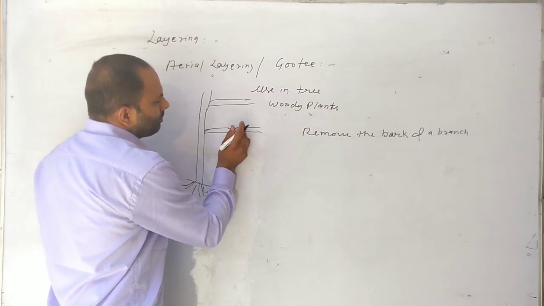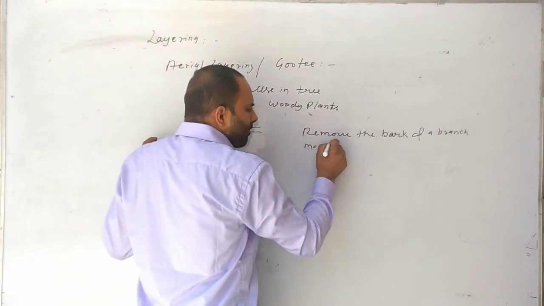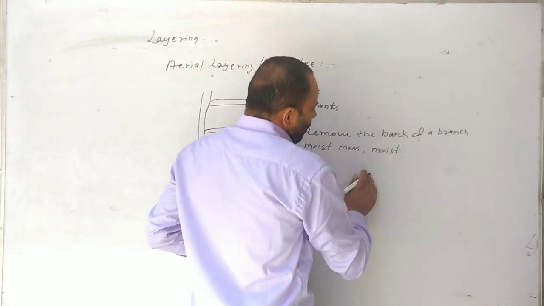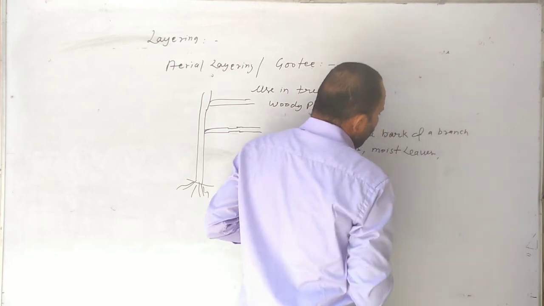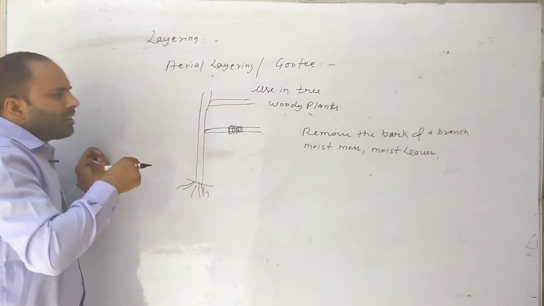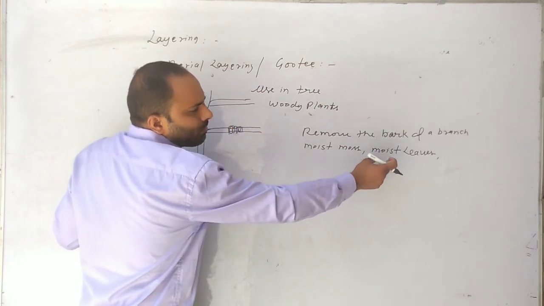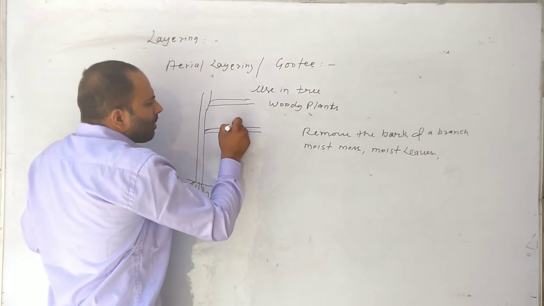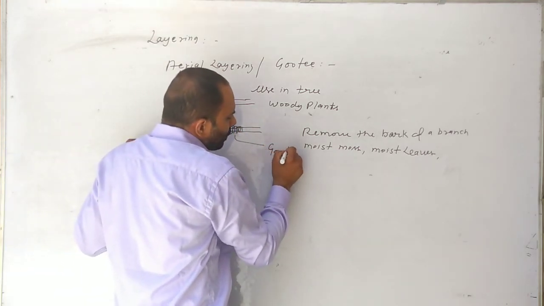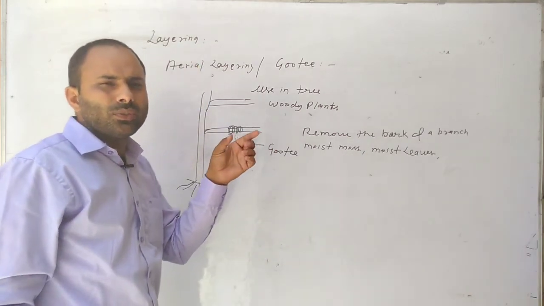Bark is removed, and then the removed part of the plant is covered by moist moss or moist leaves, wrapped around it. This covered part, covered by moss or leaves and tied with thread, is known as gutti.